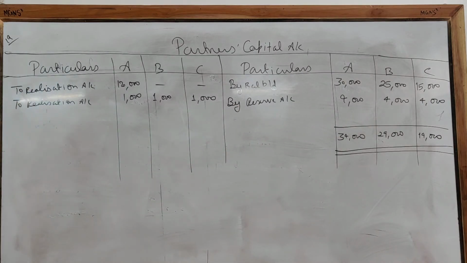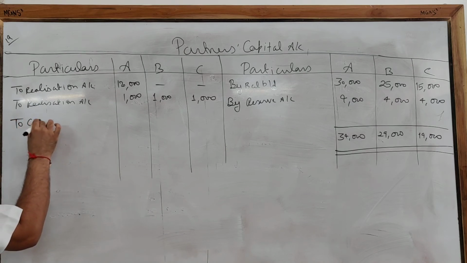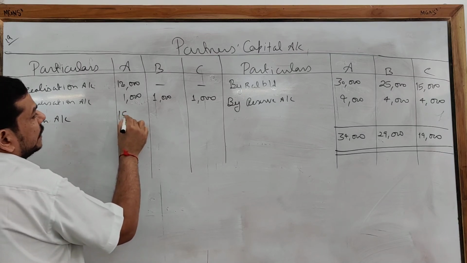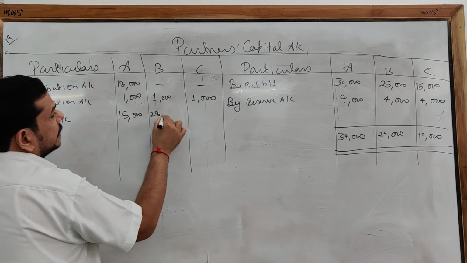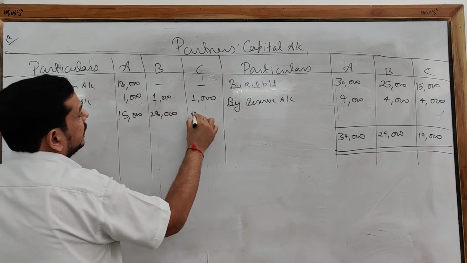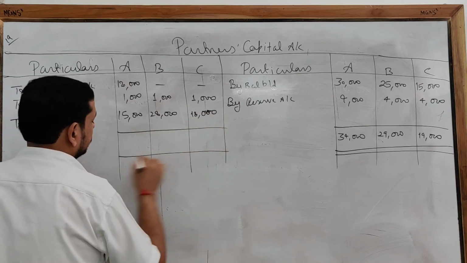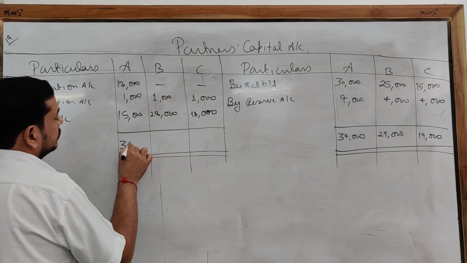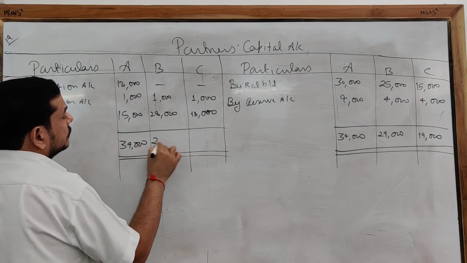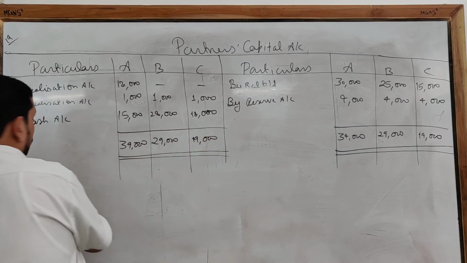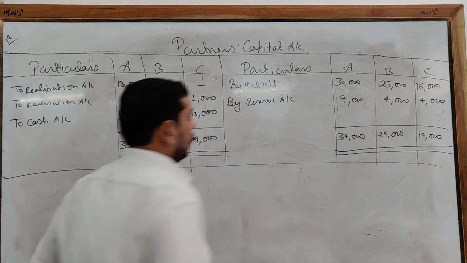Clear? Subtract it from the debit side and make a final payment to the partners. As the bank is not given, we are going to write cash account, but generally the settlement is done with the bank only. So 15,000, 28,000 and 18,000. Your partners' capital account is over.